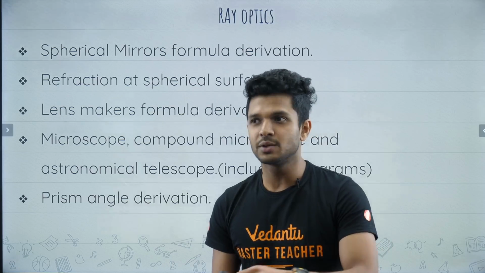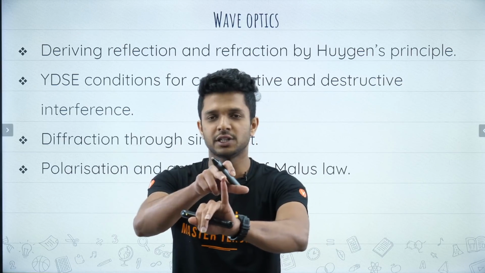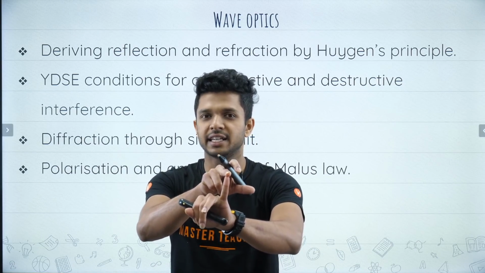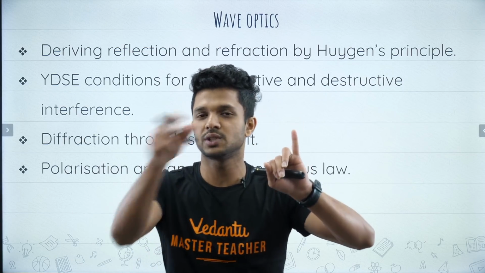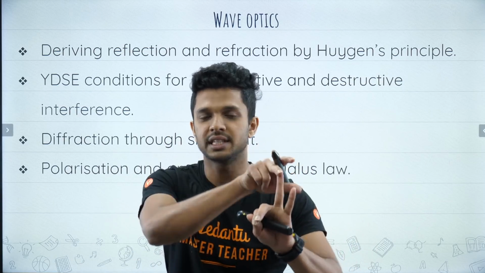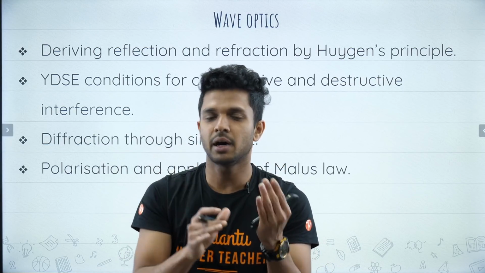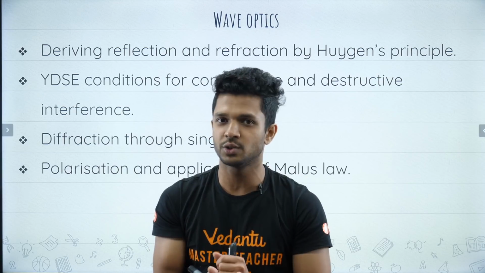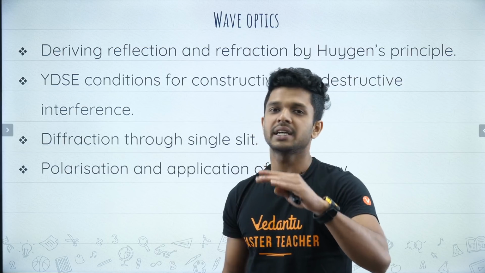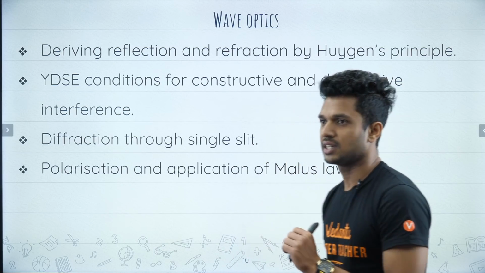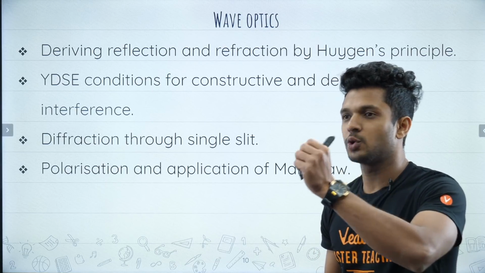So I think it's time to move, right? Wave optics. When you talk about the first part, what is the first part? Huygens principle and explaining reflection and refraction using Huygens principle. Then Young's double slit experiment and diffraction. Some derivations are there about fringe width and all those things. Learn that, see how those equations are coming, and end this chapter with polarization, right? So these are the important derivations which you have to go through in wave optics.